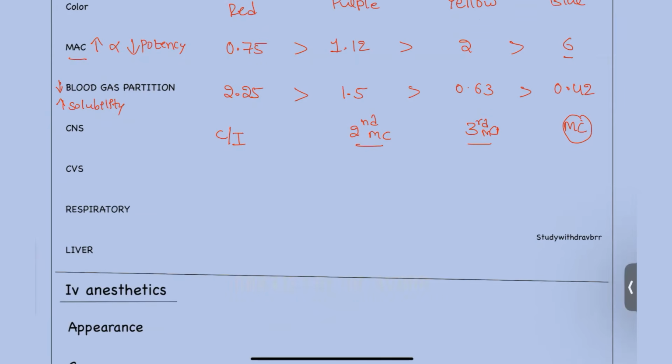H for halothane, H for hepatitis. It will cause hepatitis in patients who are taking halothane. For patients with liver disease, we can go for desflurane. Desflurane is best used for patients with hepatic conditions. Again, the second best choice will be isoflurane, and sevoflurane will be the third best choice for patients with liver disease.